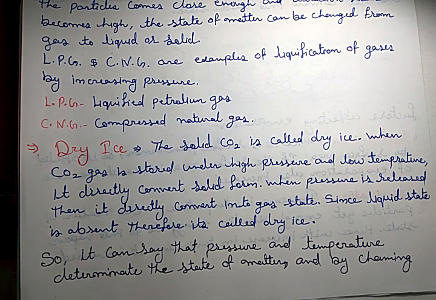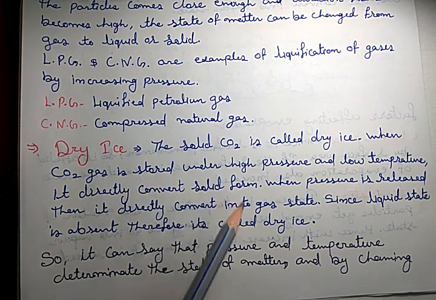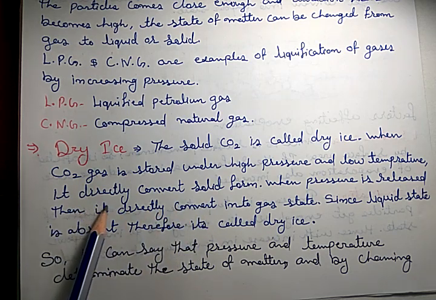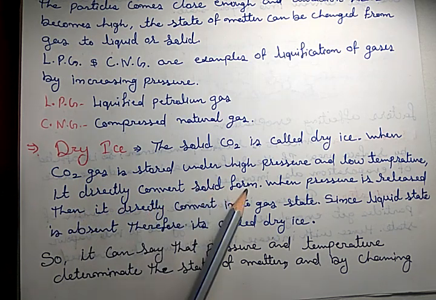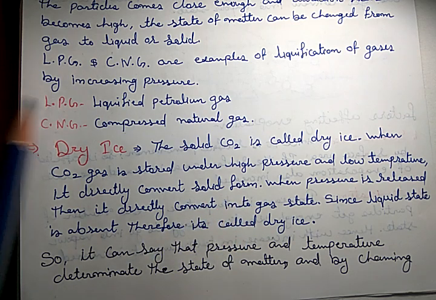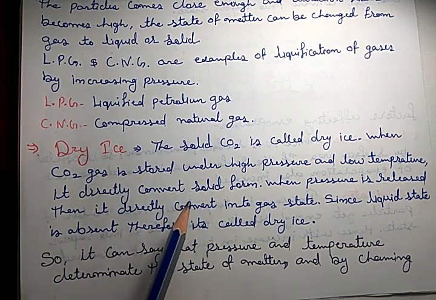I will discuss that. First, how is it formed? When carbon dioxide gas is stored under high pressure and low temperature, it directly converts into solid form, which looks like white-colored ice. That's why the word ice is used.